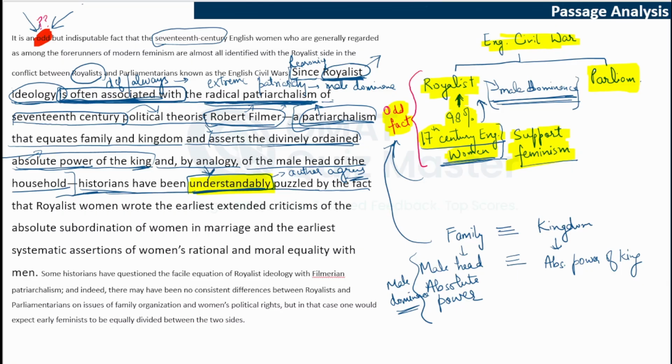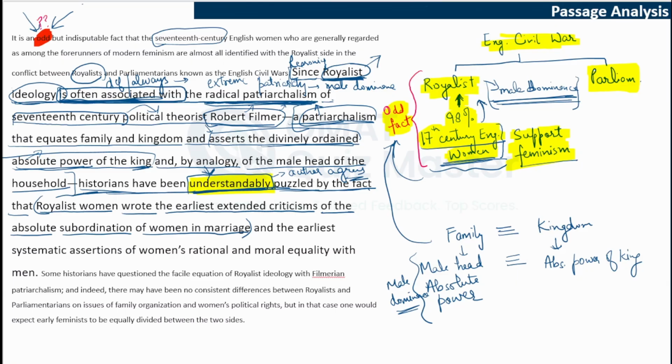So the author is saying that historians have been understandably puzzled by the fact that royalist women, again the same segment of women, wrote the earliest extended criticisms of the absolute subordination of women in marriage.